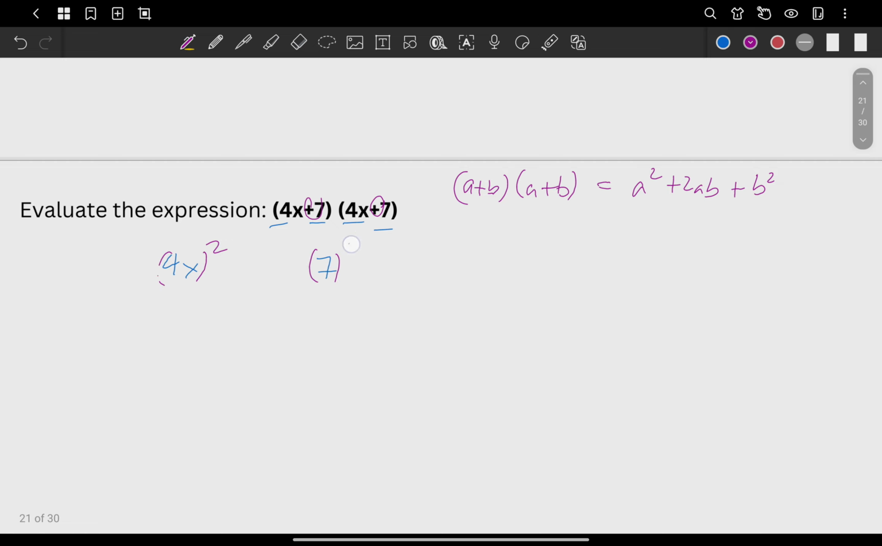Okay? What is 4x raised to 2? That should be 16x squared. 7 squared is gonna be what? 49. However, again, this is not difference of 2 squares, wherein we will just simply put here minus. It's different because our signs are not anymore opposite signs. We have here same sign.